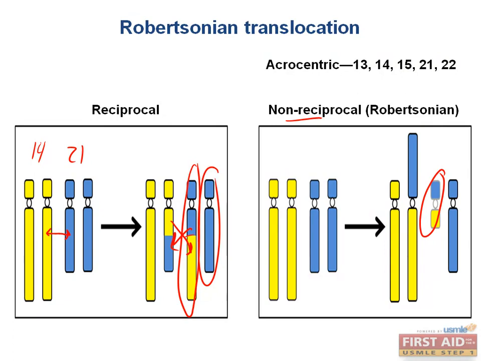Down syndrome can occur if the long arm of chromosome 21 is translocated to join up with the long arm of chromosome 14. If this occurs in the germline and is passed on to an embryo, the offspring can end up with 2 normal chromosome 21s and an extra copy attached to chromosome 14, which is basically the phenotype of this person on the right. This results in a total of 3 copies of chromosome 21, causing Down syndrome. So what would happen if you end up with an extra copy of chromosome 14? This would cause a miscarriage since trisomy 14 is non-viable.